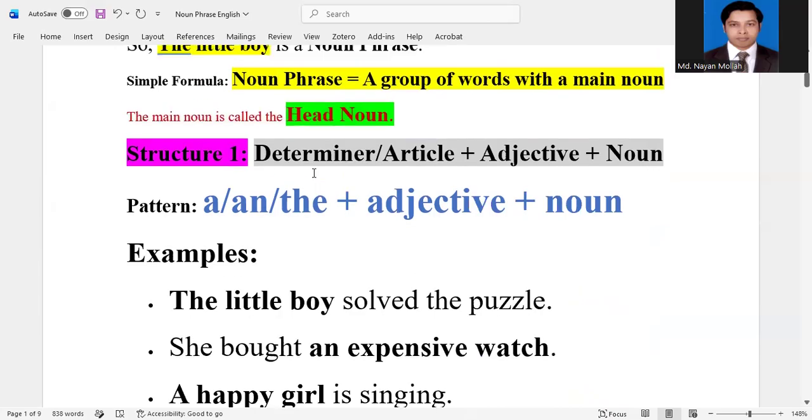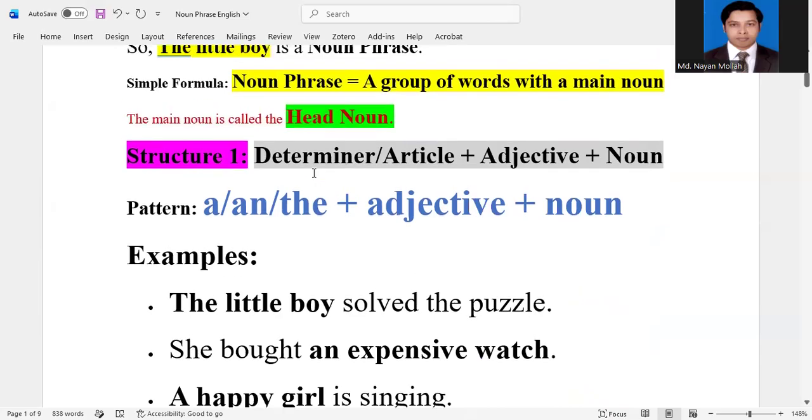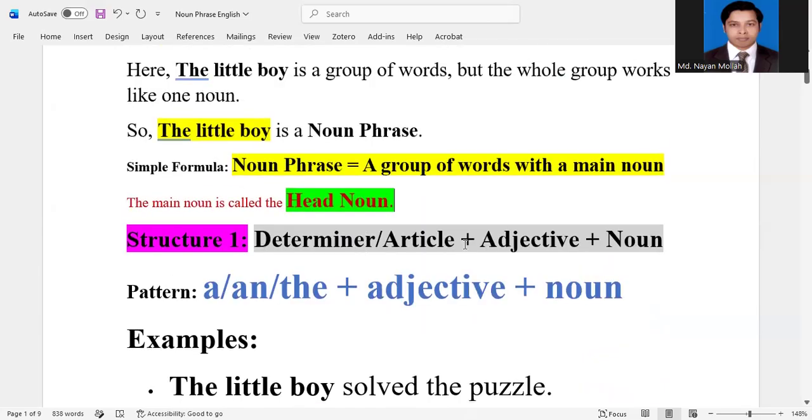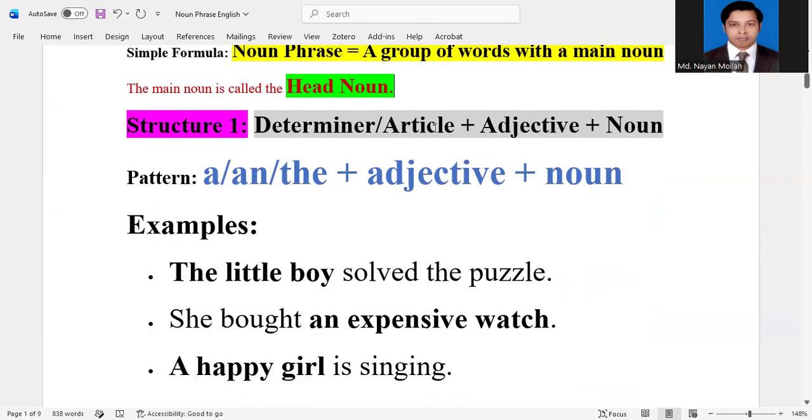Now the first structure of noun phrase. There are many structures and formulas of noun phrase. The first structure is determiner or article plus adjective plus noun. The pattern is a, an, or the, then adjective plus noun.